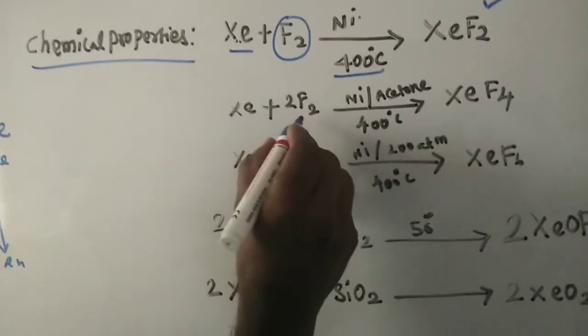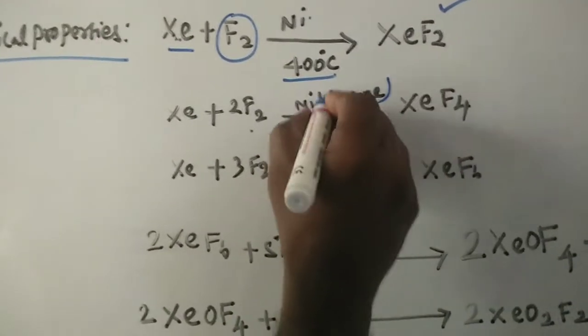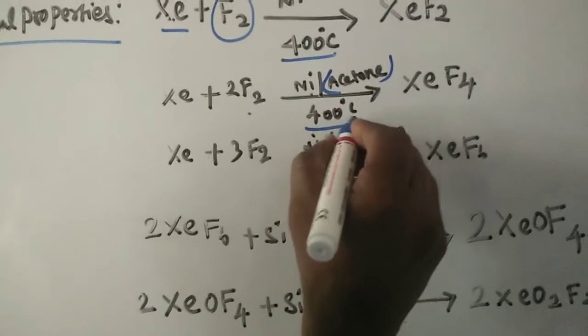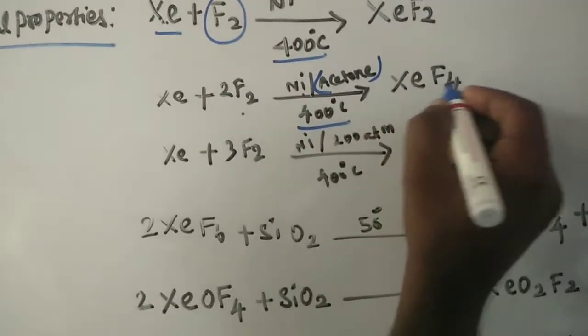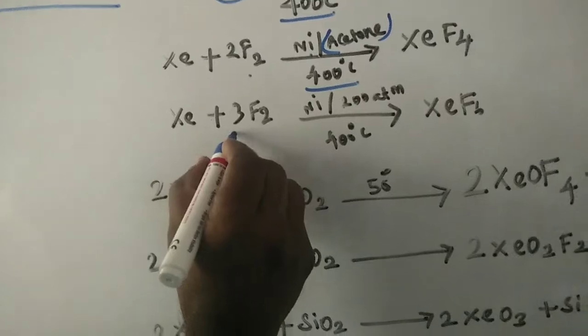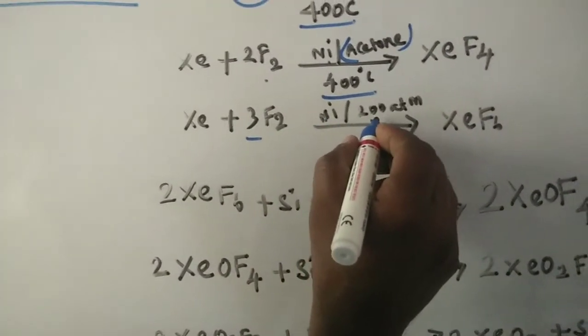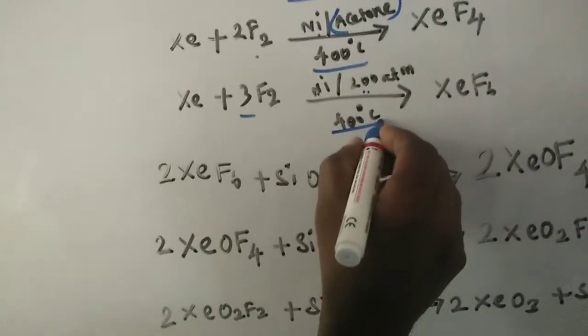Xenon treated with 2 moles of fluorine in the presence of nickel at 400 degrees Celsius forms xenon tetrafluoride.